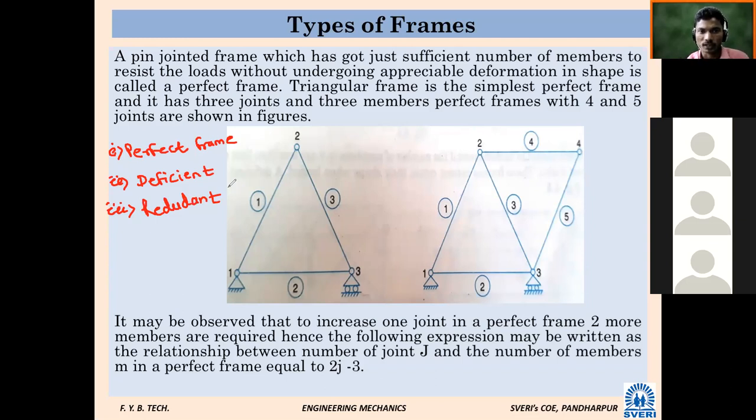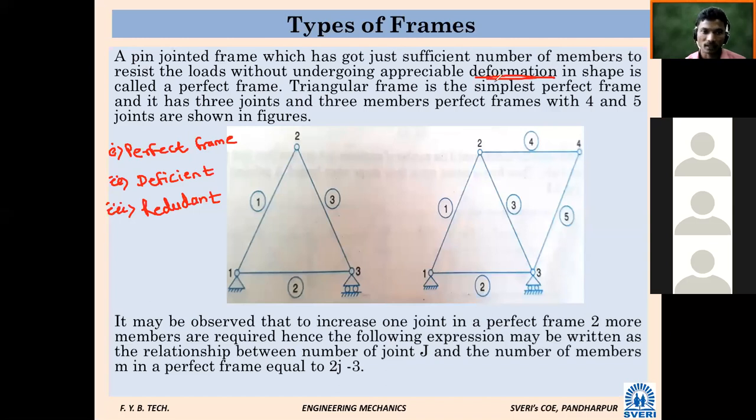A pin joint frame which has just a sufficient number of members to register the load without undergoing appreciable deformation in shape is called a perfect frame. Means whatever load is going to come on the frame, if that particular frame is capable of transferring, or we can say registering the load without undergoing deformation, that frame is known as perfect frame.